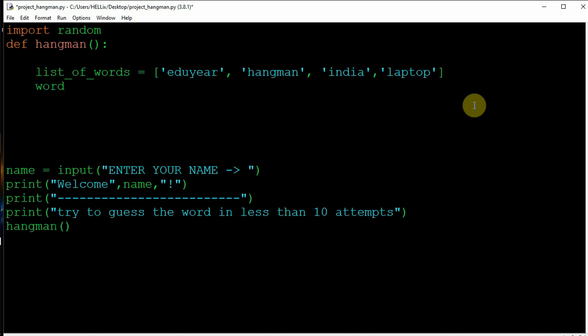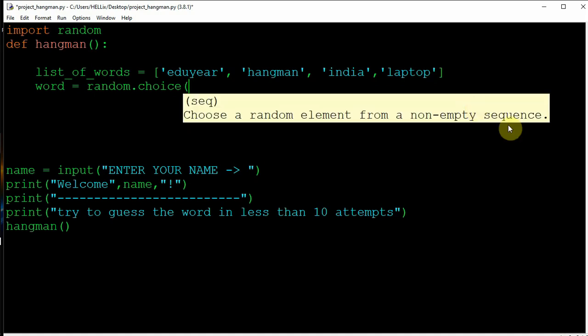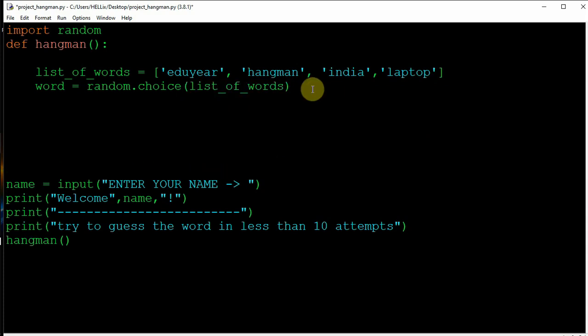So write word equals random dot choice. This is the function which gets a random choice from our iterables. So let's take the list of words in it. This will create a random name. If we want to check, let's just use print. Write word and save. Press F5.